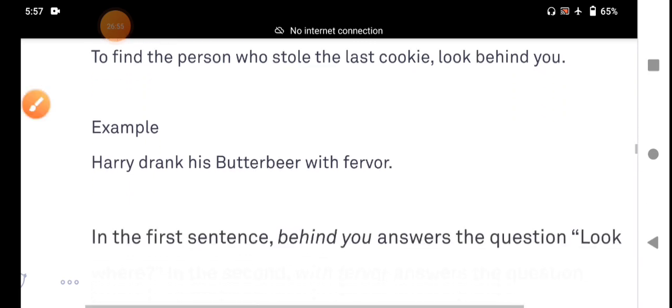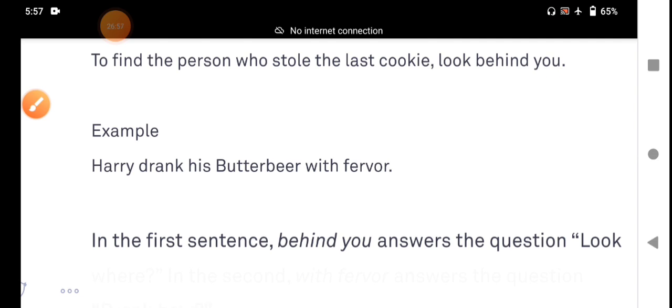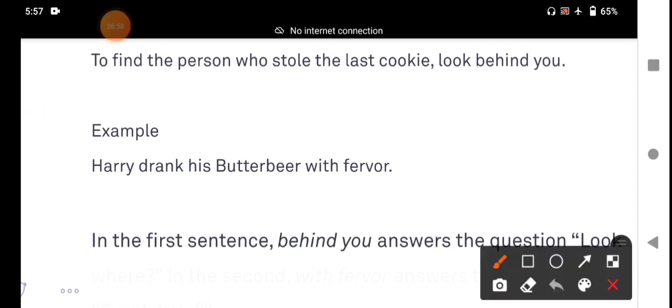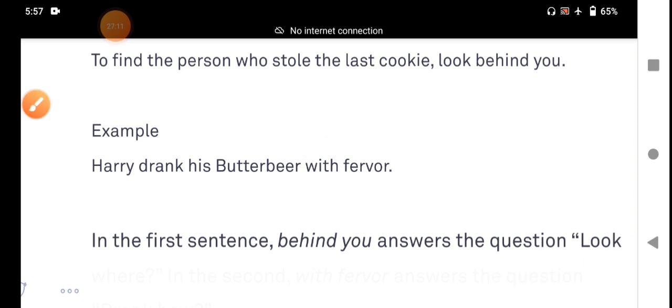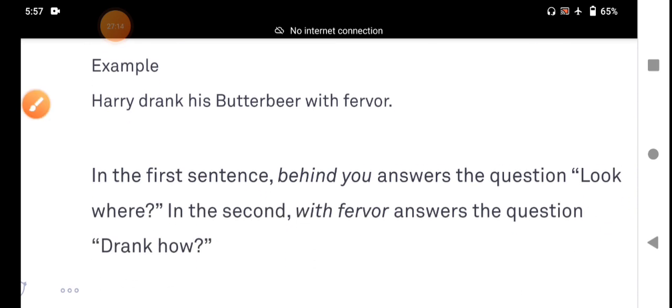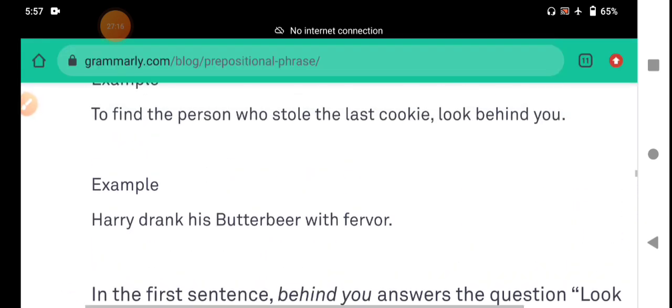Next, Harry drank his butter beer with fervor. Fervor means excitement. With fervor: how? It functions as an adverb. The first is behind you.